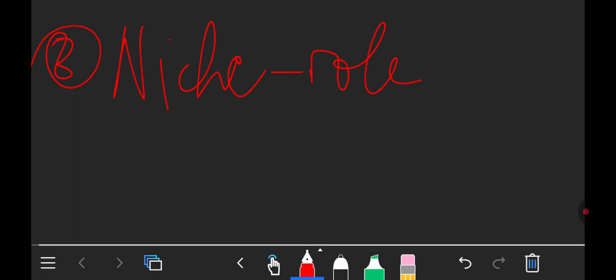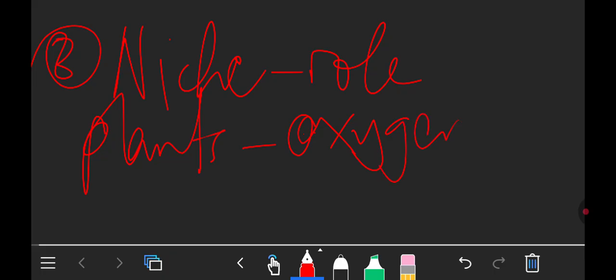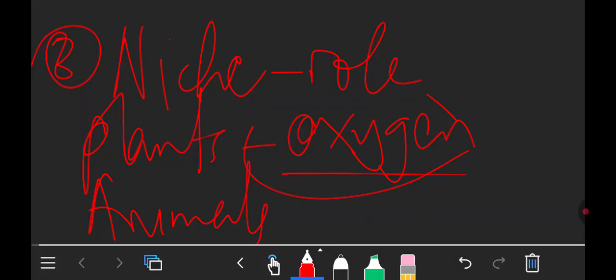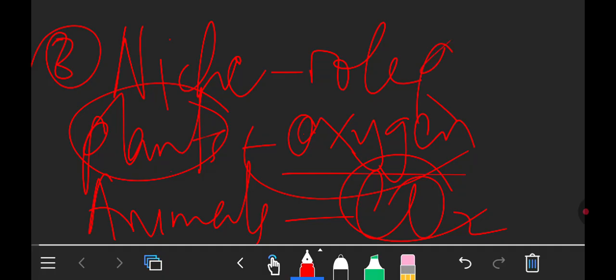For example, plants are able to carry out photosynthesis, and during the process of photosynthesis, plants are able to give out what is known as oxygen. This oxygen is then used by animals. In return, these animals give out carbon dioxide, and this carbon dioxide is used by plants to carry out what? Photosynthesis.